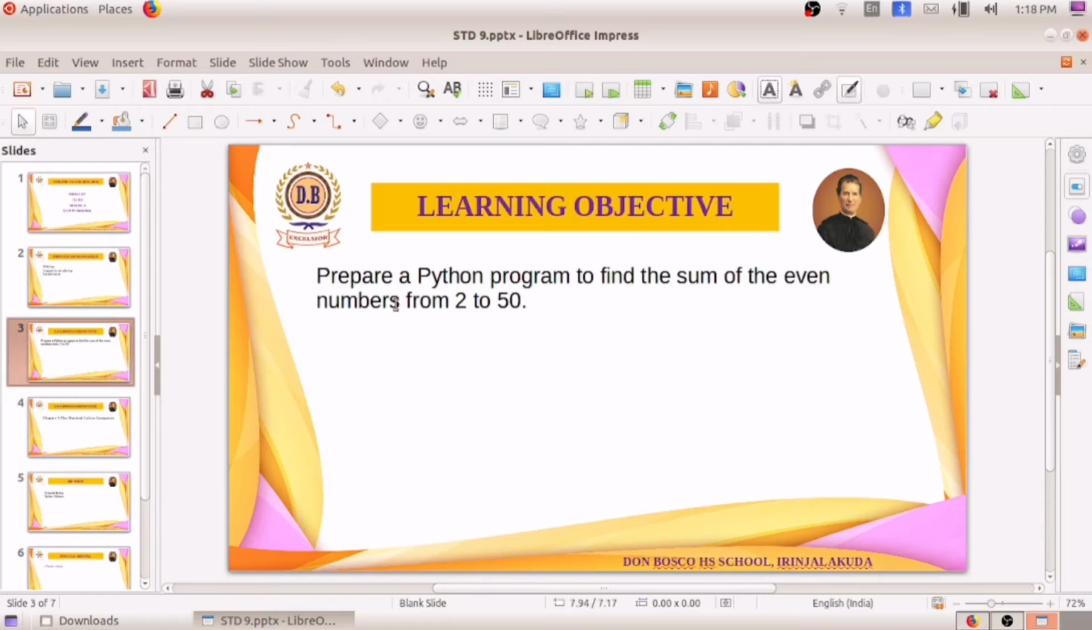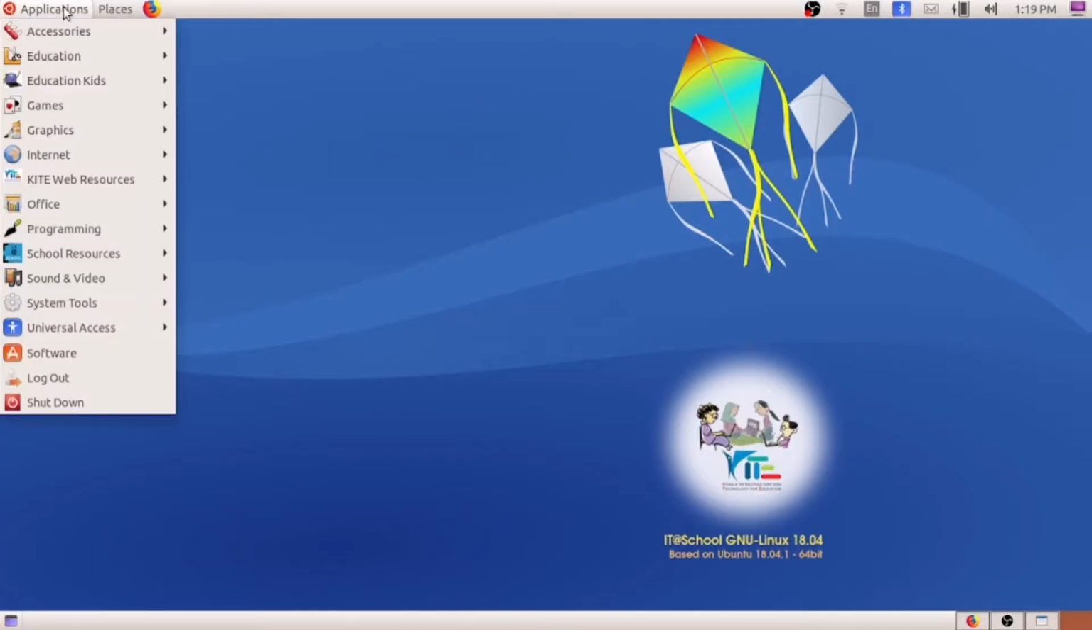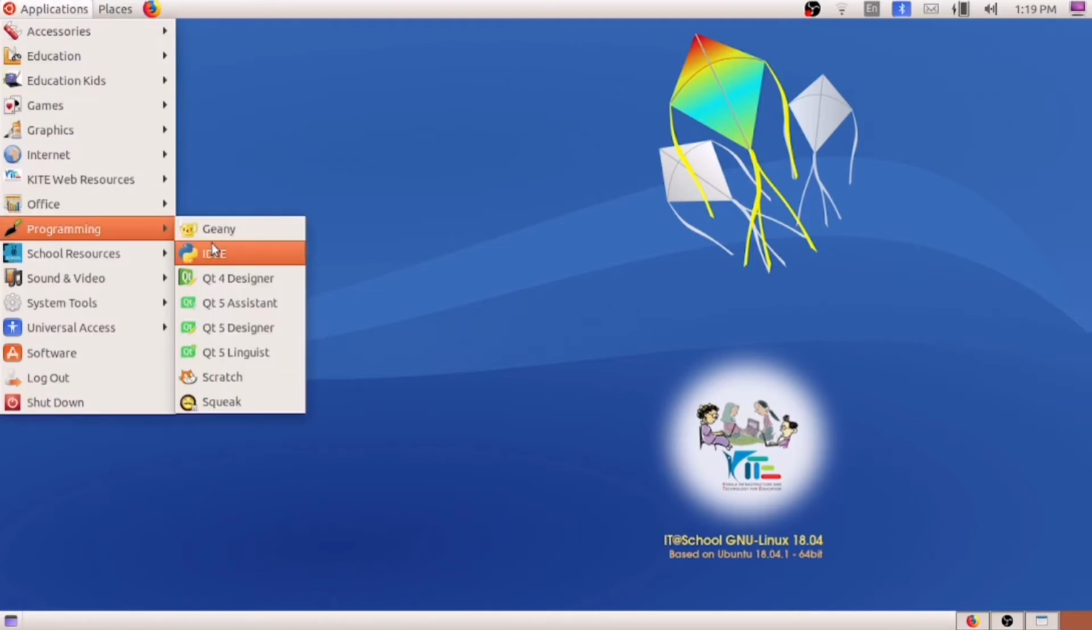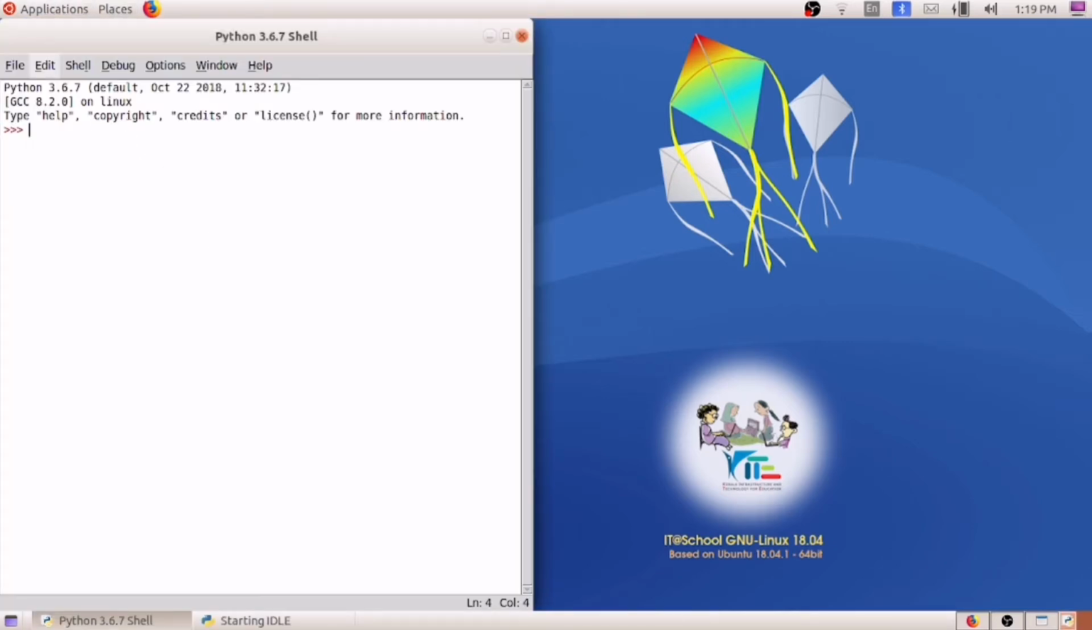Preparing a Python program to find the sum of the even numbers from 2 to 50. If the question is like that, how do we find the sum of even numbers from 2 to 50? Before explaining that, I am going to open our IDLE, the programming application. I am going to open File, New File.